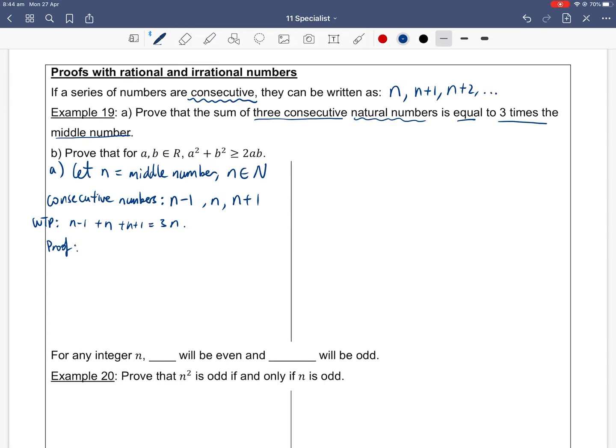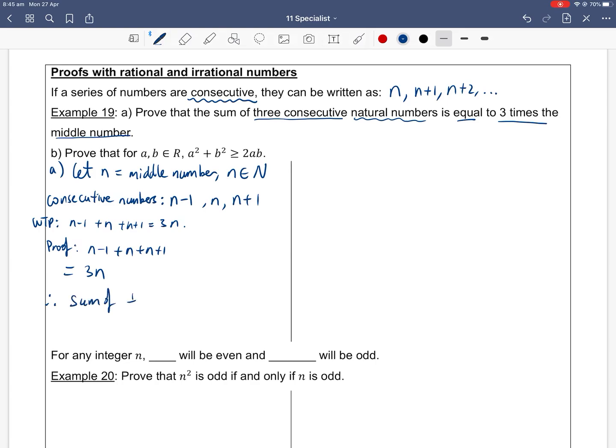So let's prove this. The sum of the 3 consecutive numbers: our first consecutive number is n minus 1, plus the middle number n, plus the one after, n plus 1. Have a look: 1n, 2n, 3n, so that's 3n, and then minus 1 plus 1 cancels, so it's 3n. Whoa, who would have thought?